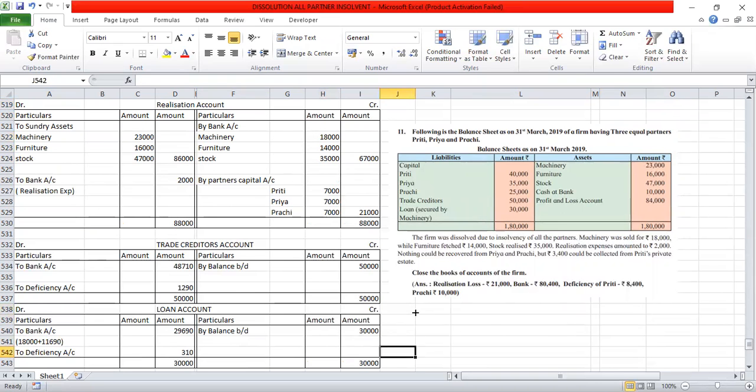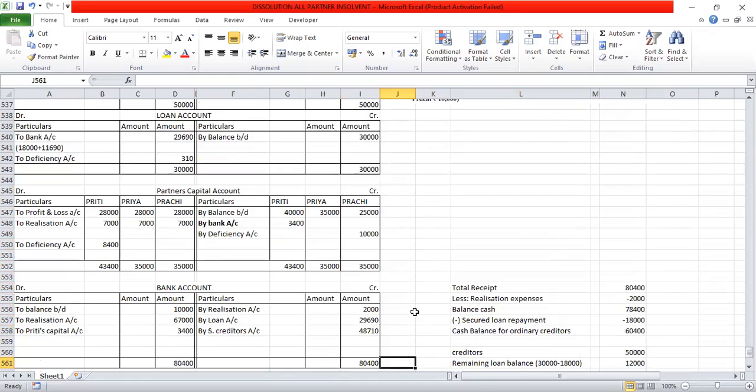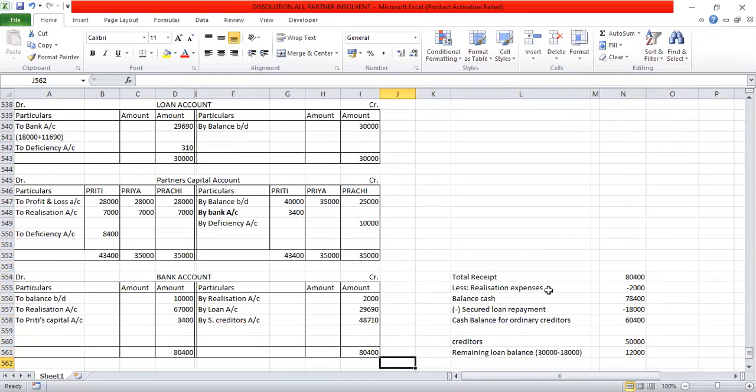This 18,000 should be given to the loan account. The remaining cash, that is 60,400, will be distributed according to the proportion of the liabilities. What do you mean by proportion of liabilities? That means if you see, the loan account had 30,000, and out of this we already paid 18,000.